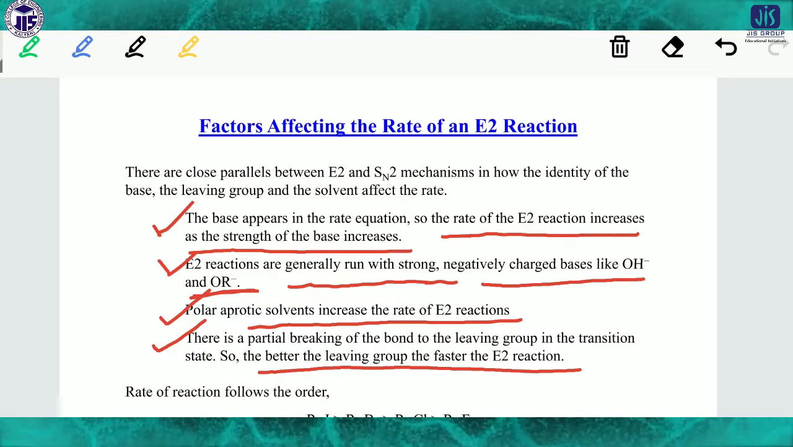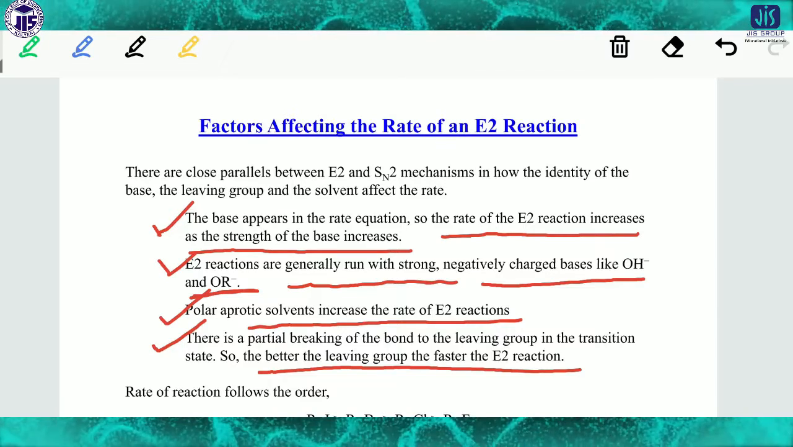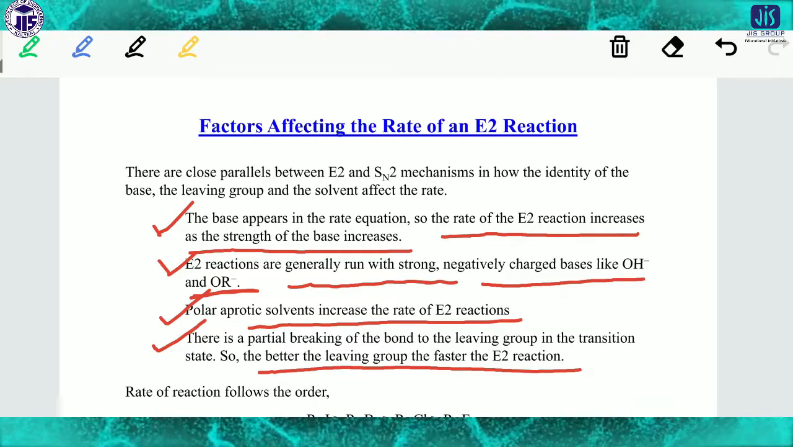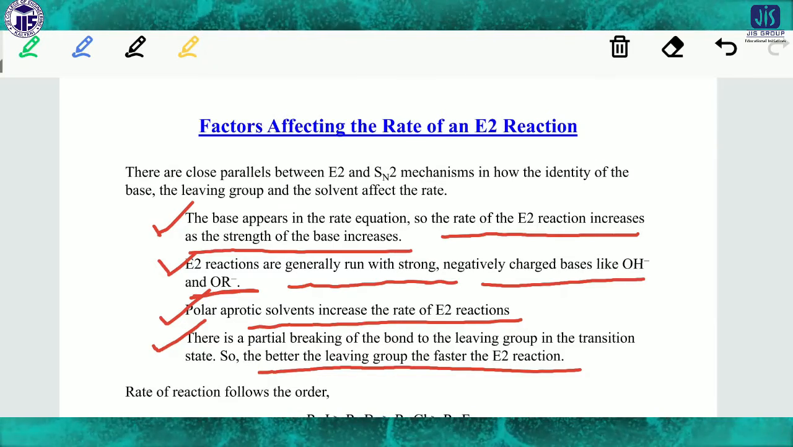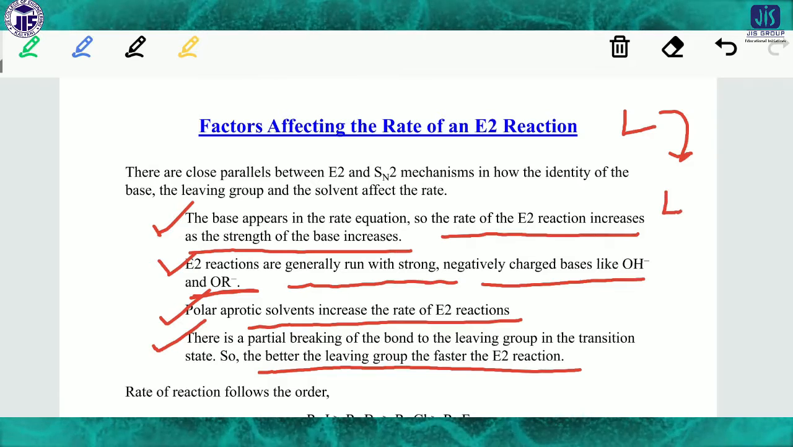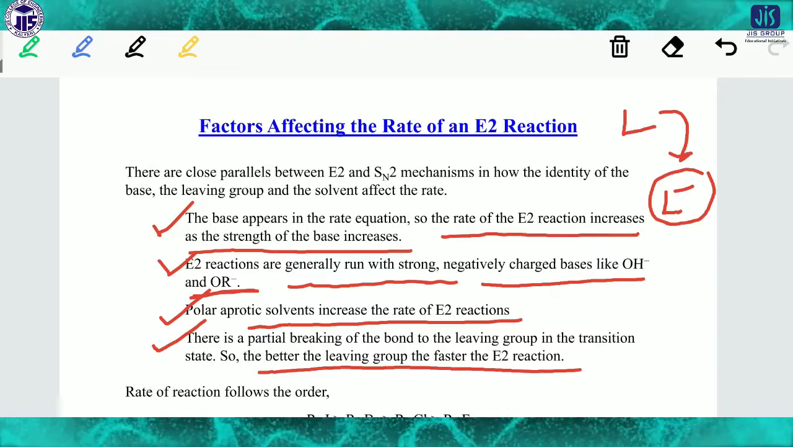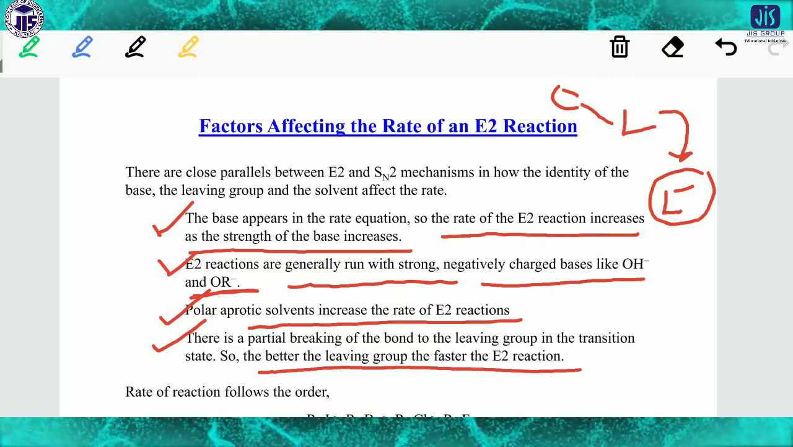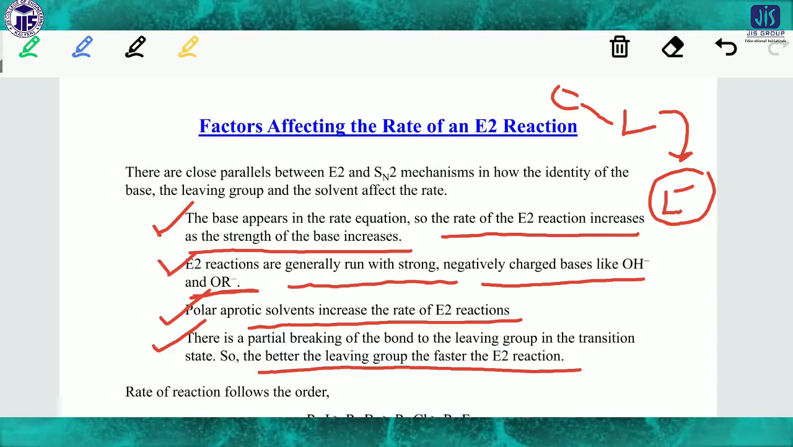Now the question may arise in your mind: what factors actually make a leaving group better? It is a simple case. If the leaving group L is stabilized as L minus, then it will be a better leaving group. That means if the bond becomes weaker and the stability is higher, it is better. Like I minus is a very good leaving group.